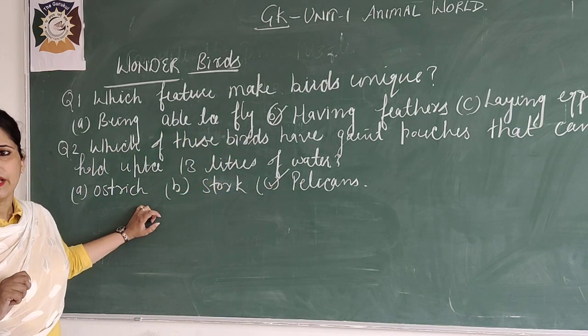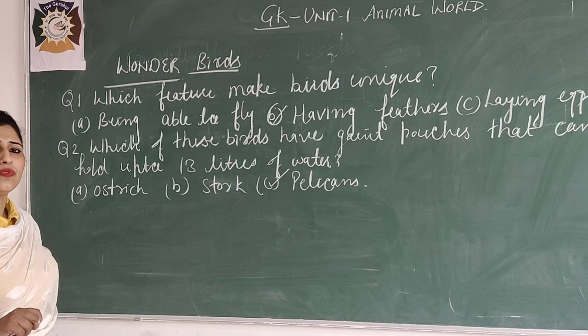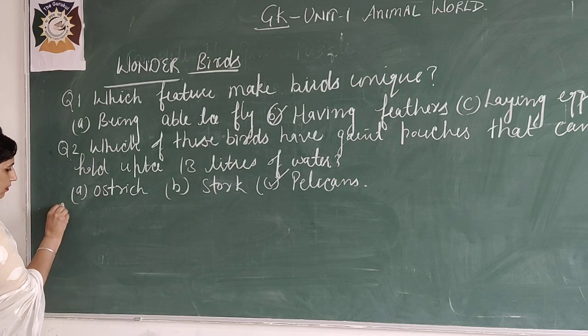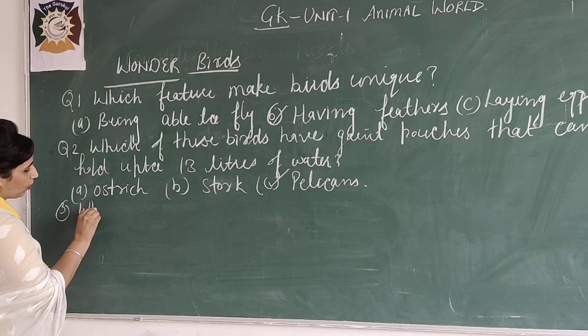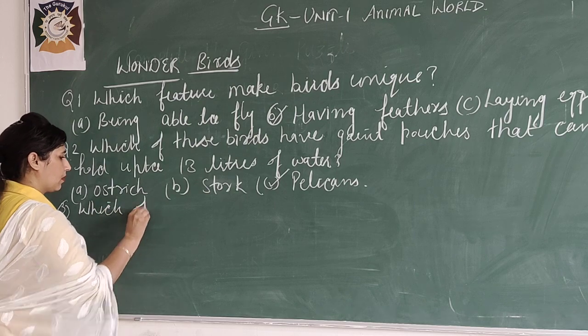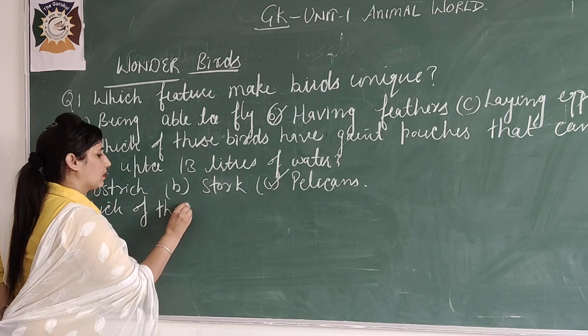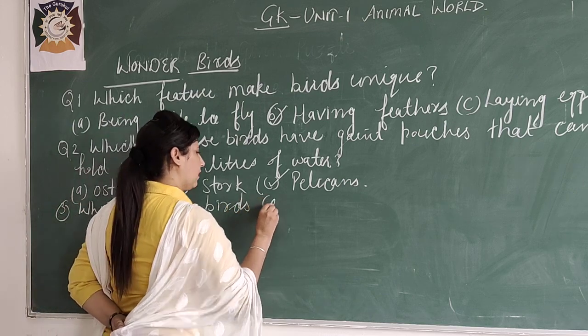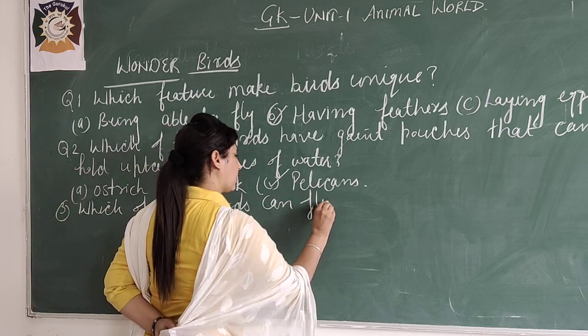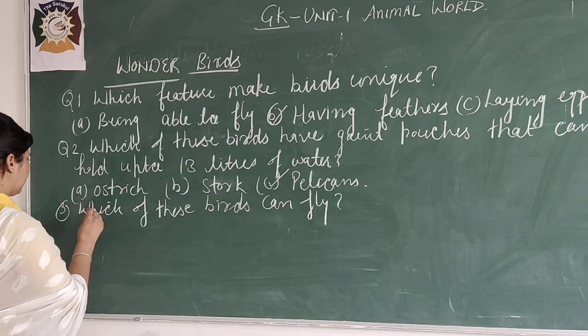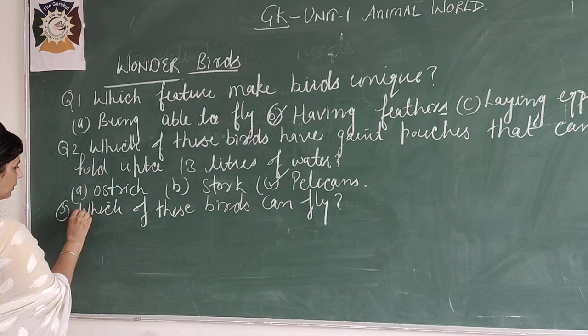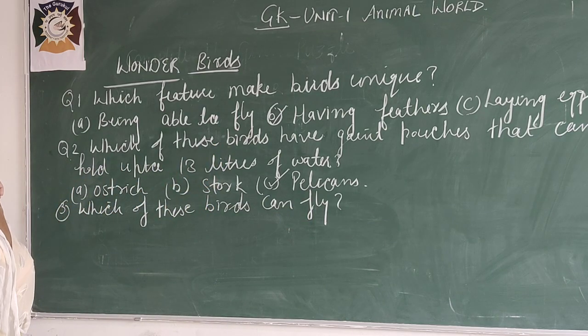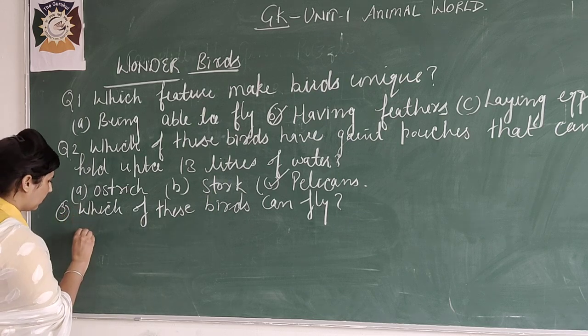ओके, सो आवर नेक्स्ट क्वेश्चन इज विच ऑफ दीज बर्ड्स कैन फ्लाई? Which of these birds can fly? Our options are kiwi, emu and crow.